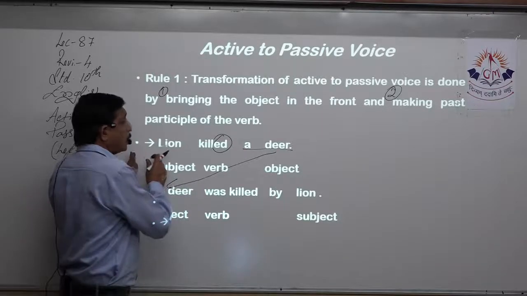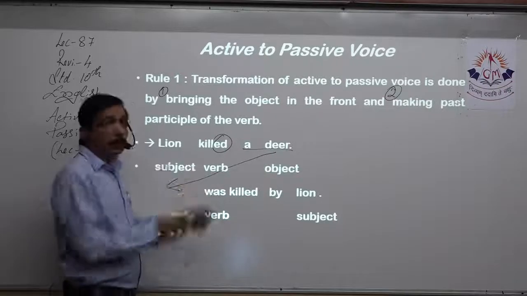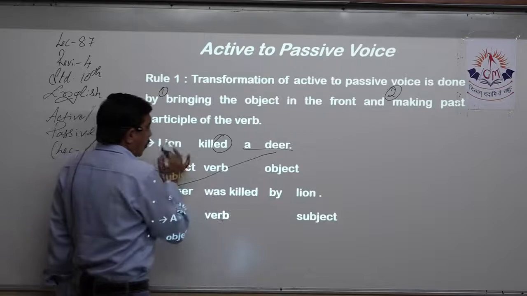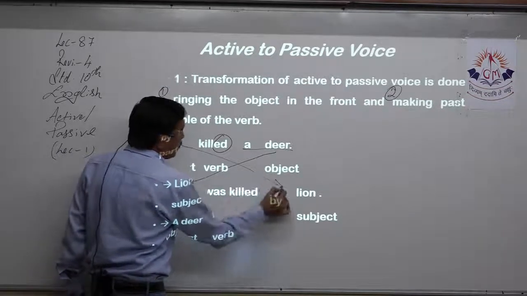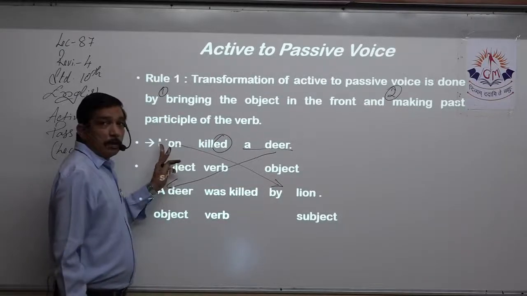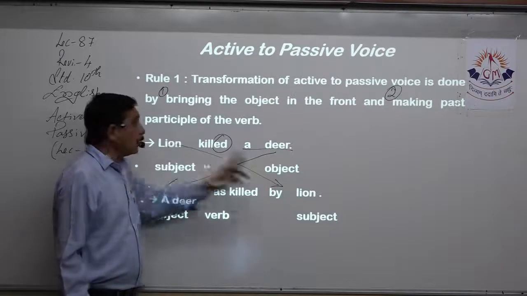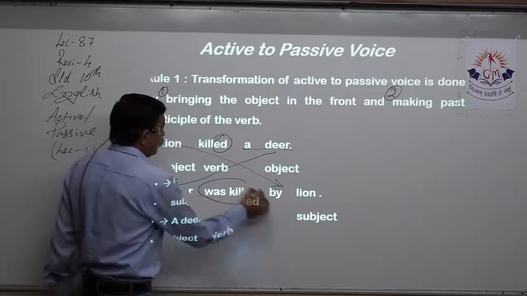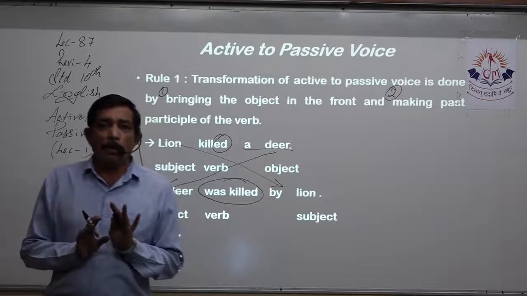So whenever you are taking that subject to the end of the sentence, don't forget that the. Here it goes with it. So a deer, and we put the lion at the end of the sentence. That means we bring the object to the front and we send the subject to the end of the sentence. Now what happens in between is the verb. The whole of the action is on the verb, right?